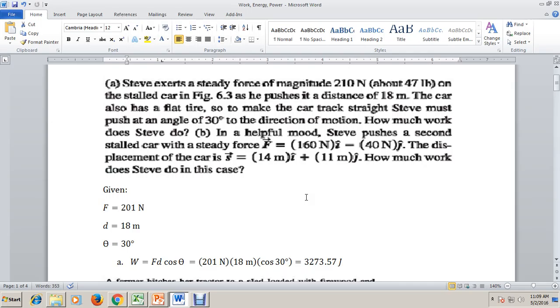As Steve pushes the car, he was able to push the car a distance of 18 meters. The car also has a flat tire, so to make the car move in a straight line, Steve must push the car at an angle of 30 degrees to the direction of motion. The question is, how much work does Steve do?